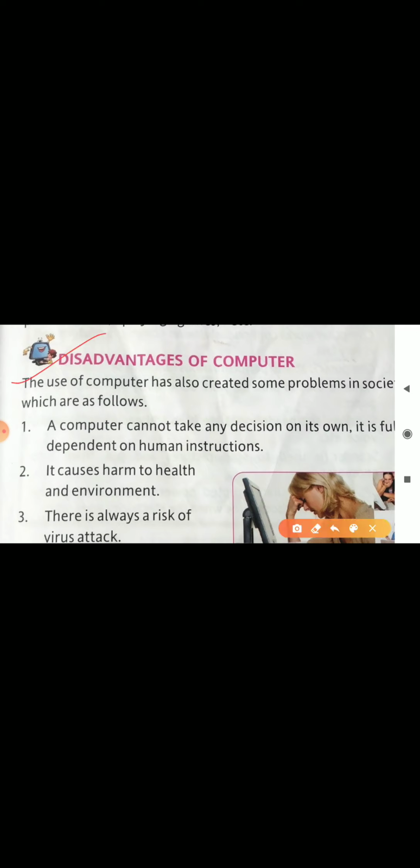The use of computers has also created some problems in society, which are as follows. Students frequently using computers have created so many problems. So these problems I am going to discuss now. Number one, a computer cannot take its own decision. It is fully dependent on human instructions.